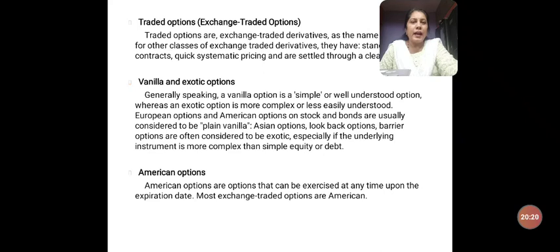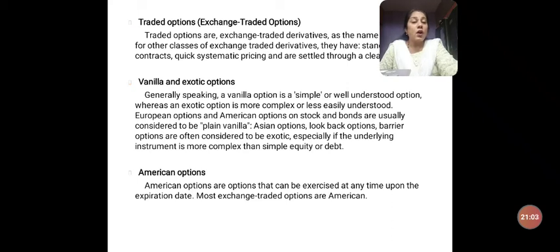Then you have got vanilla and exotic options. Vanilla option is an option wherein the underlying asset is quite simple to judge. Whether it might increase or decrease, it is simple for us to judge, and based on that simple judgment, the contracts are got into. Such contracts are called vanilla contracts. But exotic contracts are those contracts where the underlying assets are quite complex in nature. Judgment is very, very difficult for us to conclude. Such contracts, we call exotic options.